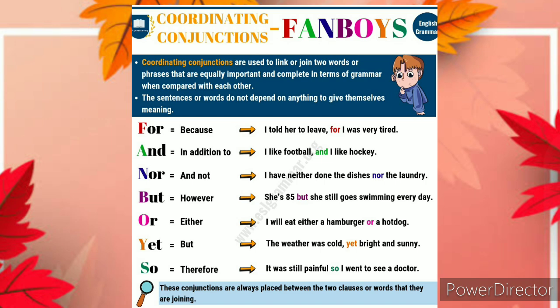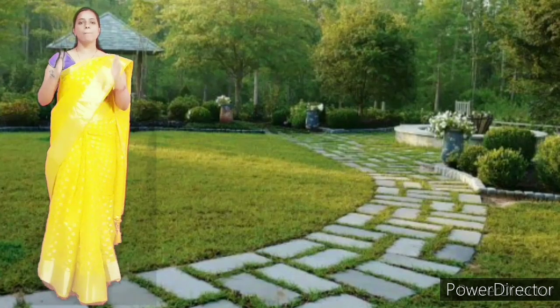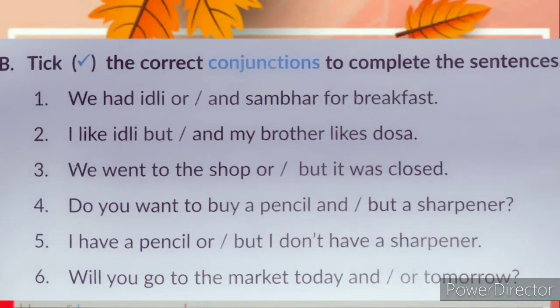Alright children? Now we will see the book exercises. Tick the correct conjunctions to complete the sentences. First one, we had idli or and sambar for breakfast. We had idli and sambar for breakfast. Second, I like idli but and my brother likes dosa. I like idli but my brother likes dosa. Third, we went to the shop or but it was closed. We went to the shop but it was closed.